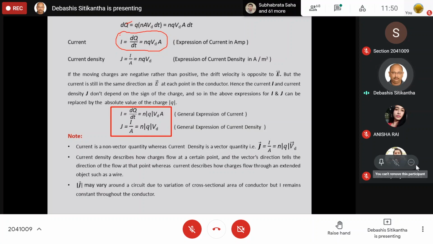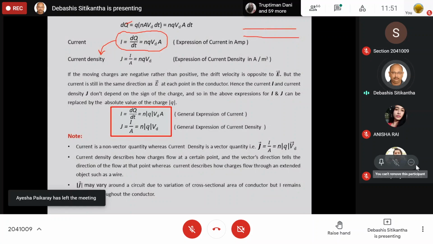Now, why have we derived it? Actually, the main purpose is not to derive the expression of current in terms of drift velocity. Rather, we are interested in the next term, that is current density. So, what is current density? Current density is nothing but the current per unit area. Suppose this is a conductor, and a current is flowing uniformly throughout the entire cross-sectional area of the conductor. Let us say I want to find the amount of current that flows through the unit cross-sectional area.